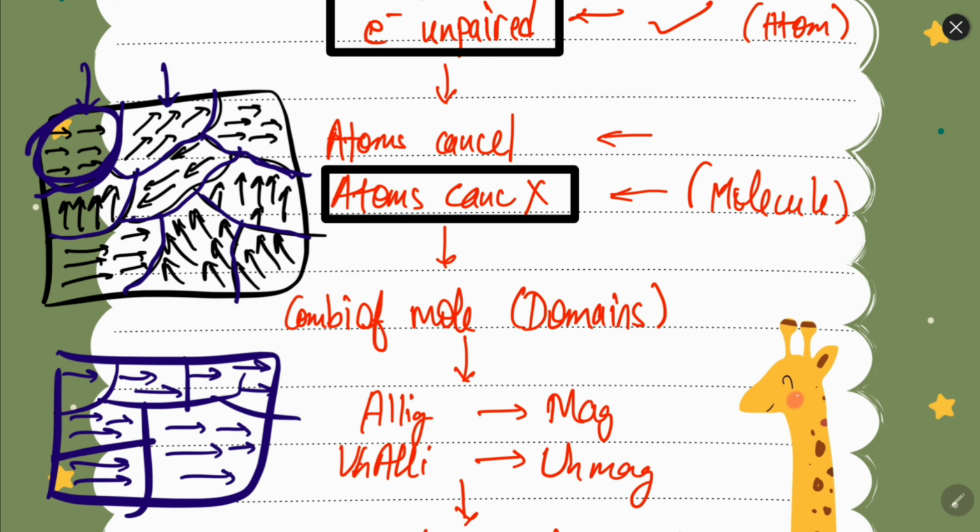So the next level is that of a domain. If atoms cancel the magnetic field of each other, then no problem. But if atoms do not cancel the magnetic field of each other, then the molecule will become magnetic, and the domain, the structure in which we have multiple molecules, will become magnetic.